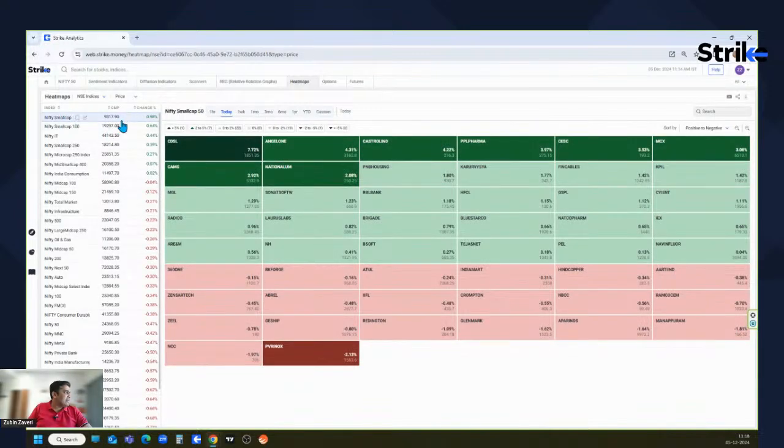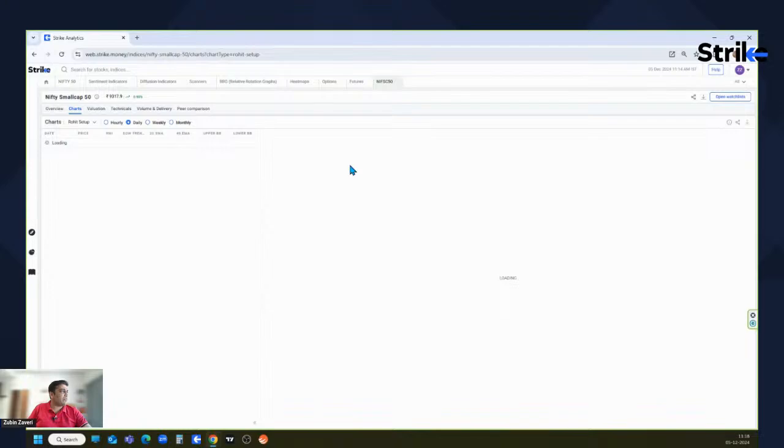So we can see that today the small cap 50, the small cap 100, and the mid cap 400 counters, these are the ones, micro cap, mid cap, IT, small cap, these are the ones that have performed today. All right. So what can we see in these small cap 50 counters is, if we just open up the chart over here.